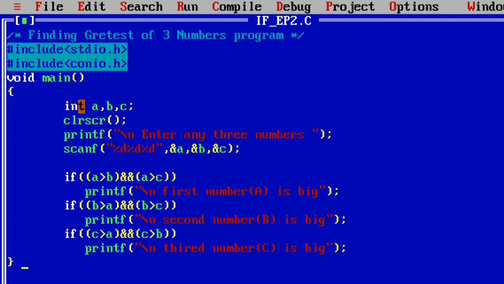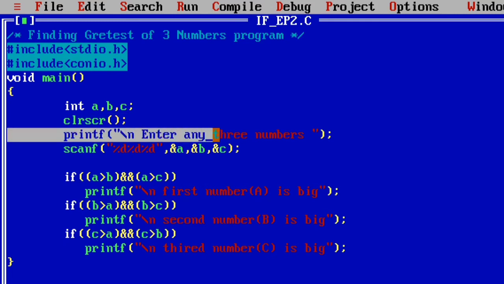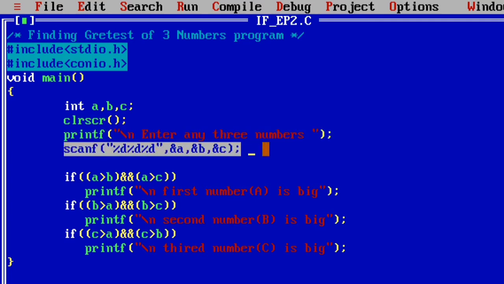Then what will happen? With the first line, a, b, c, three variables are declared. Now the output screen is cleared. Next, the third line shows the message, enter any three numbers, which appears on the output screen. With the help of the scanf function, I give the three values into the program, for example 11, 22 and 33.